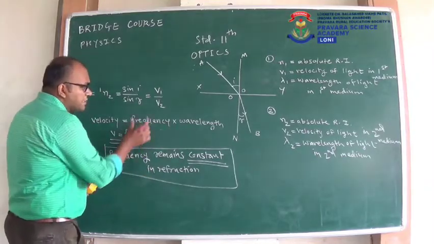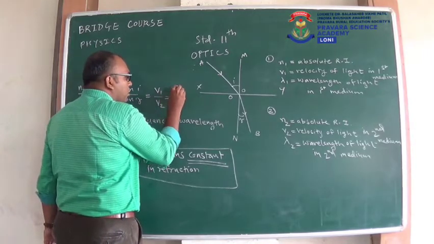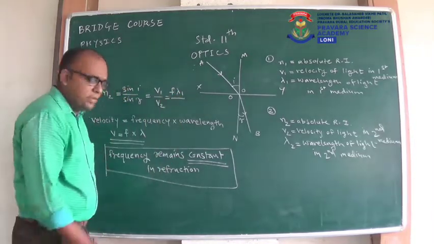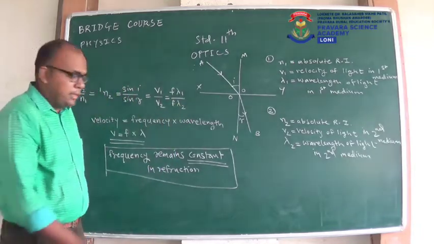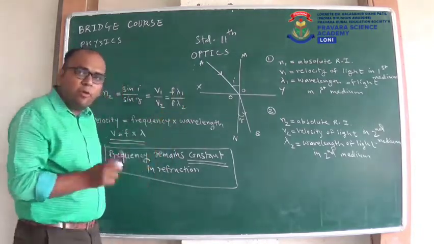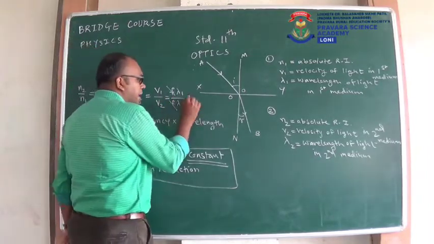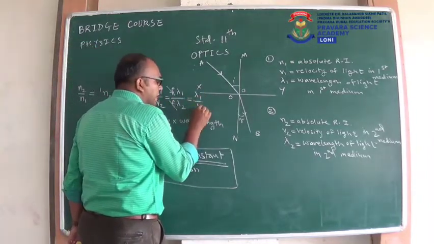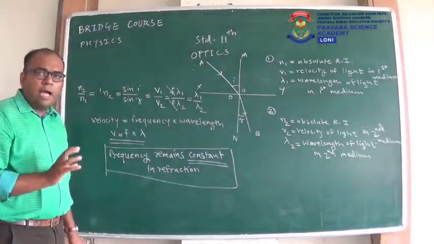So if I use this expression here, instead of V1, I can write f into lambda 1. Instead of V2, I can write f into lambda 2. As you can see, I am not writing f1 and f2 because frequency is constant. So this f will get cancelled and we will get one more expression, that is lambda 1 upon lambda 2. Remember this expression, lambda 1 upon lambda 2.